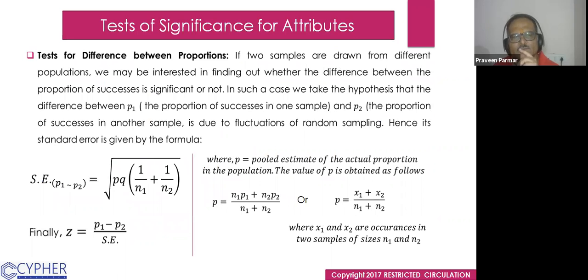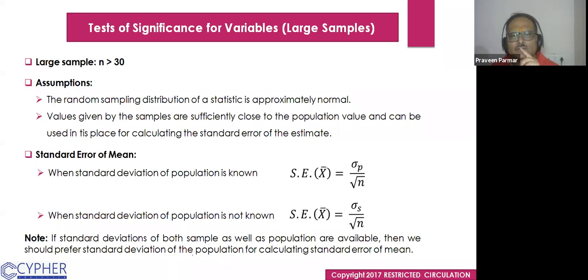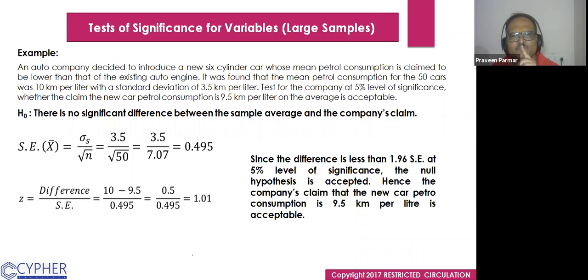And I have explained this also. But this also we have done, the overhauling wala. We have completed this. And, talking about the large sample.